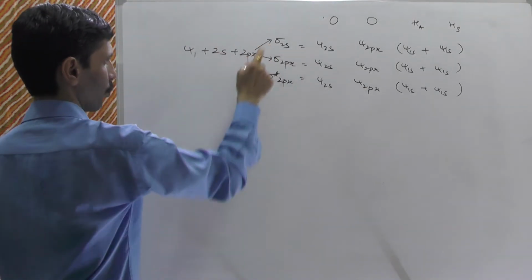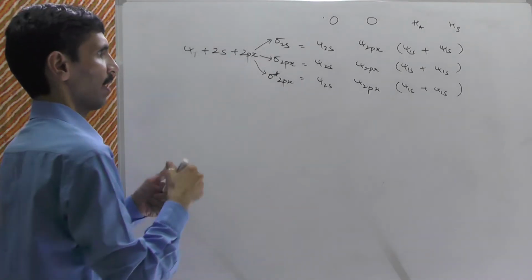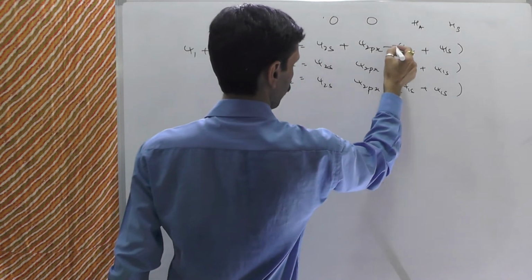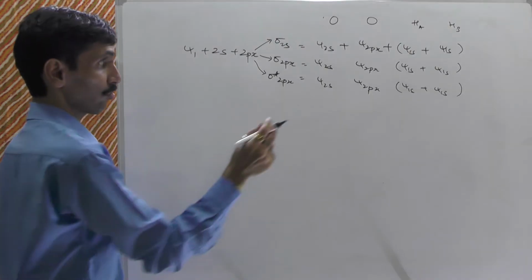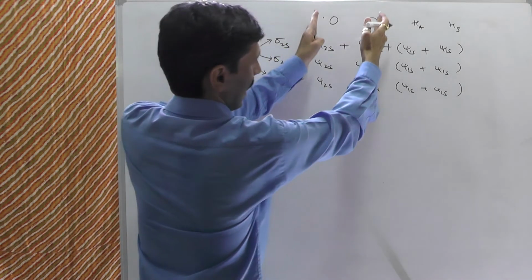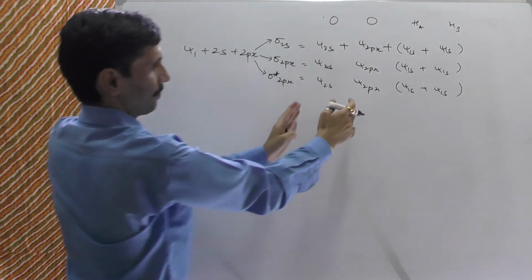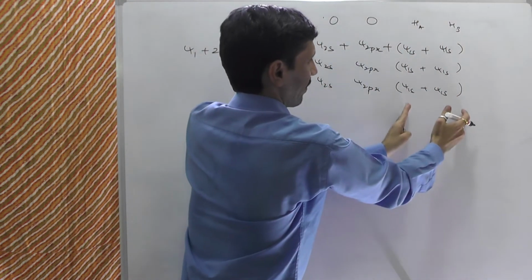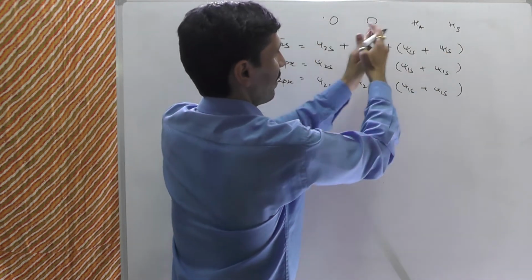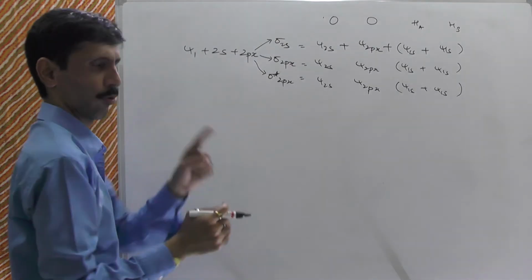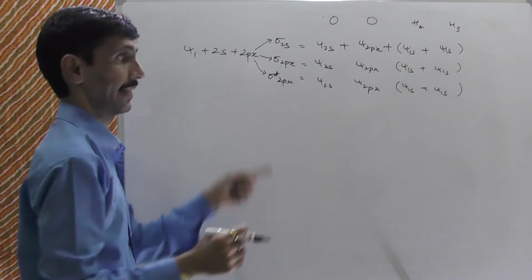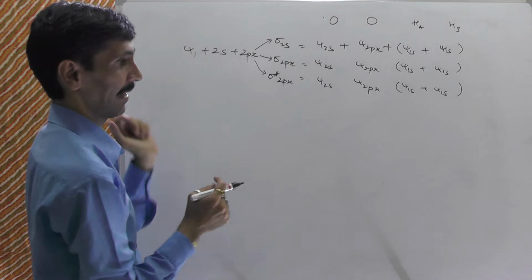So highest strength is sigma 2s. Strength means it is plus. So there will be no negativity at all over here. And friends, remember this. Look, what is this? Orbital of the central atom. What is this? The group orbitals. And when both of them combine with each other, it results in a molecular orbital. I hope you know this very well. OK, and then that molecular orbital will be bonding as well as anti-bonding.